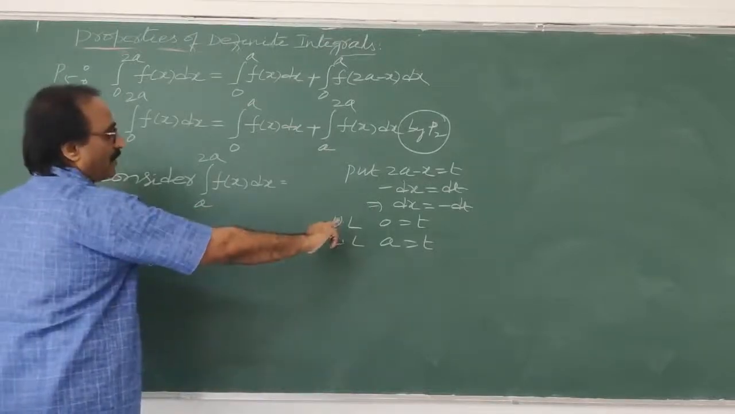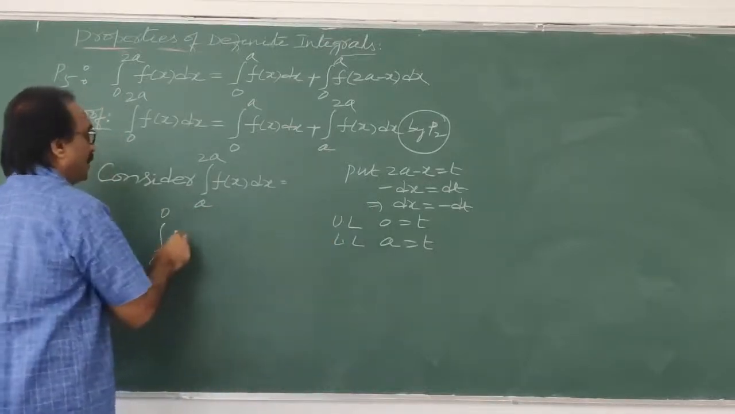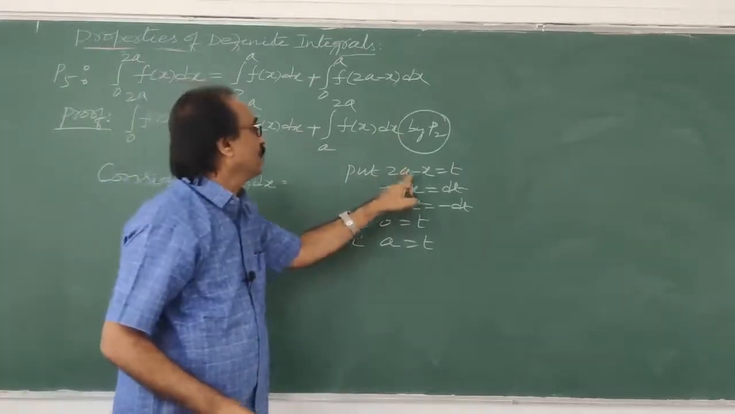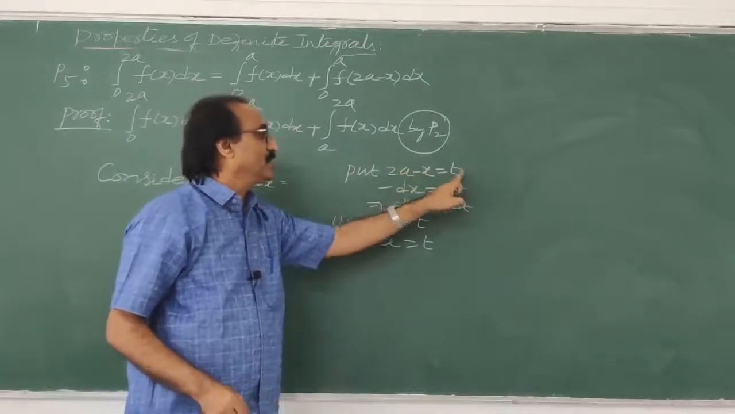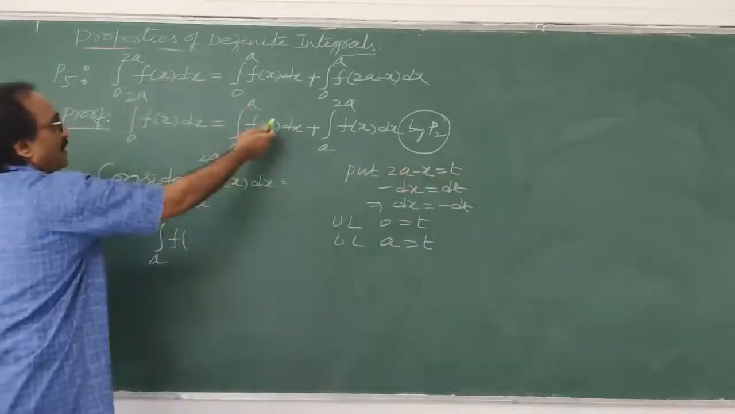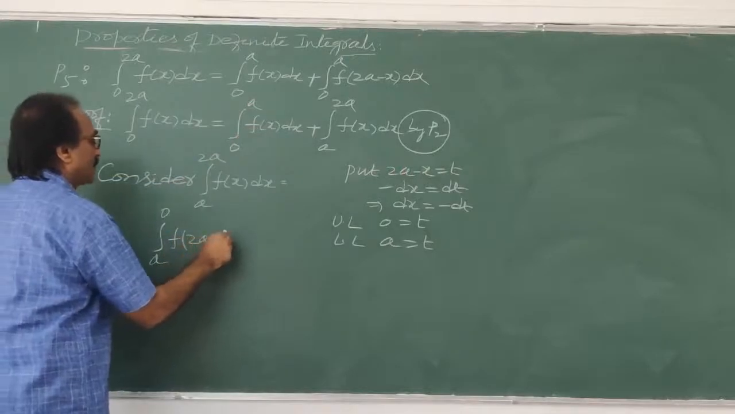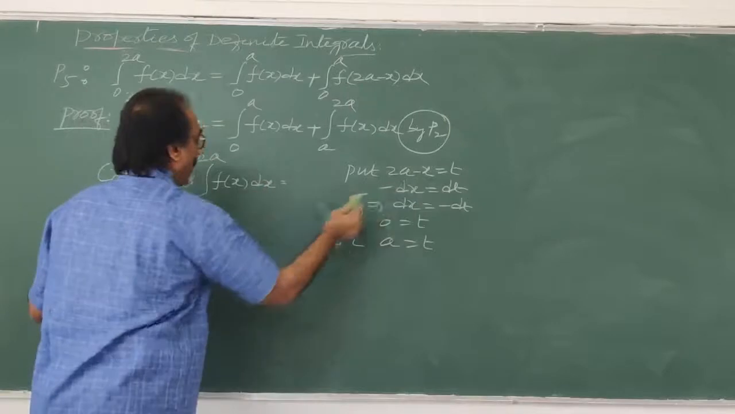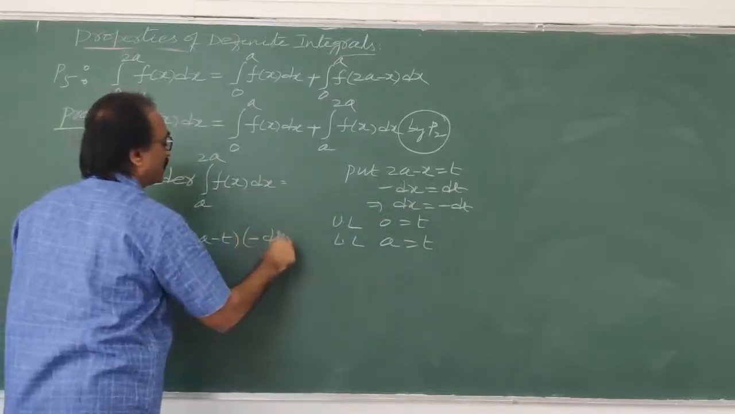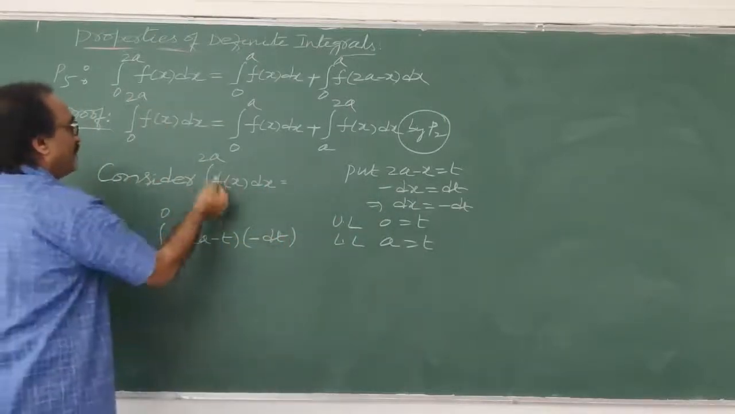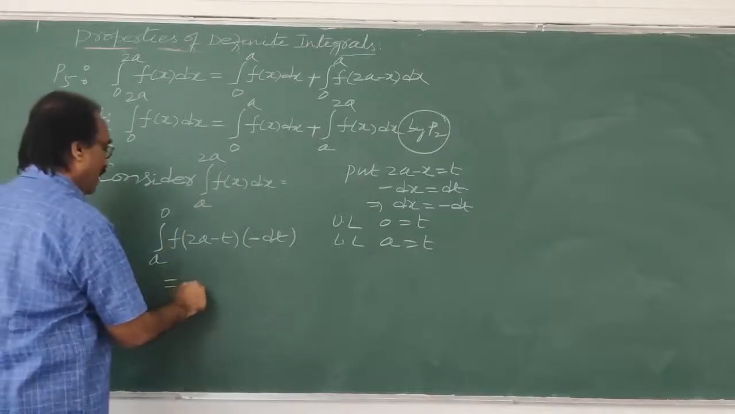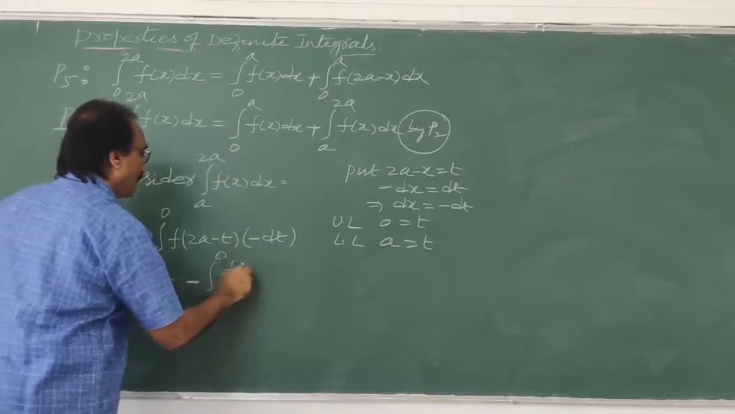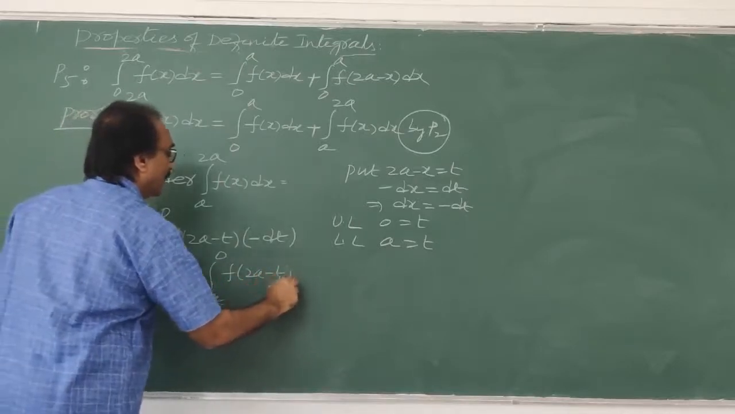In place of the upper limit, 0. You write f of x. What is x now? x is equal to 2a minus t. In place of x, you write 2a minus t. Good. What is next? dx. What is dx? Minus dt. You write minus dt. So from this we got this. Now the minus, because I want to take it outside, integral a to 0 f of 2a minus t dt.